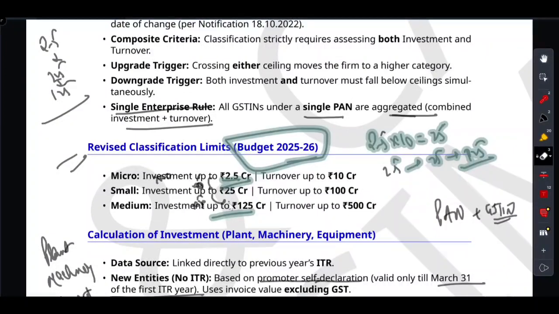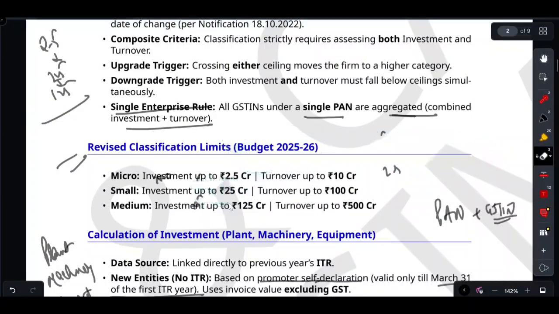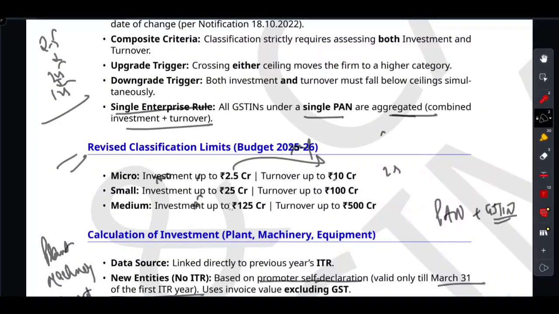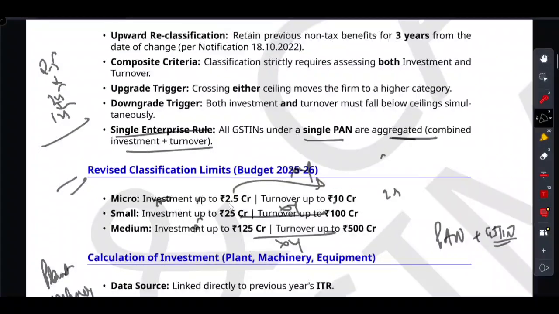And I request you to remember this only, because this is the new limit, this is the new rule. Just multiply by 4. 2.5 multiplied by 4, 10. 25 multiplied by 4, 100. 125 multiplied by 4, 500. Right. I hope this is crystal clear. How do we compute the revised limits for micro, small, and medium?